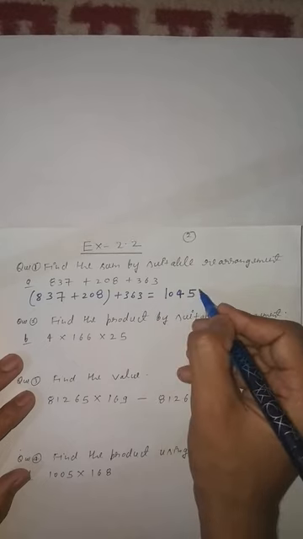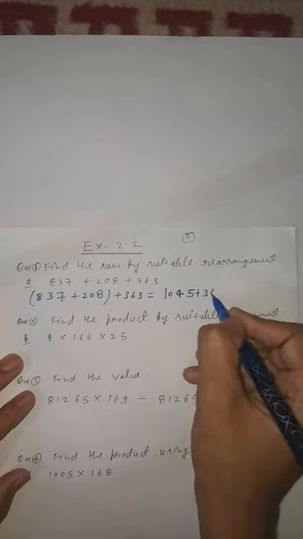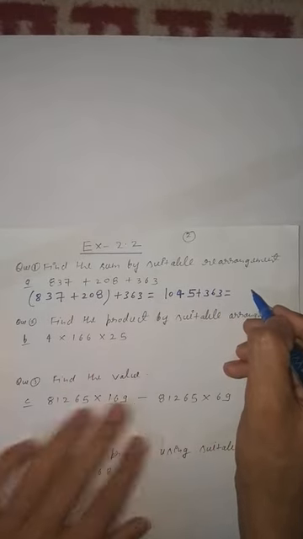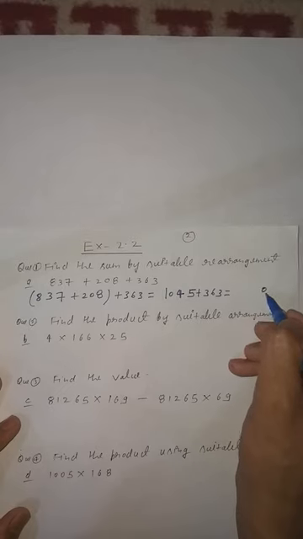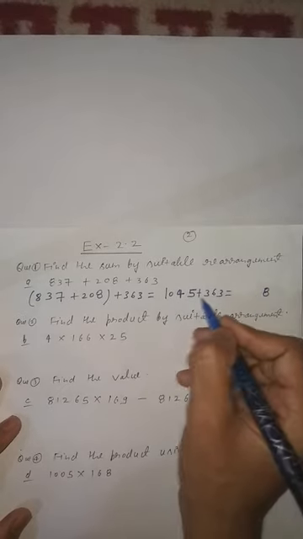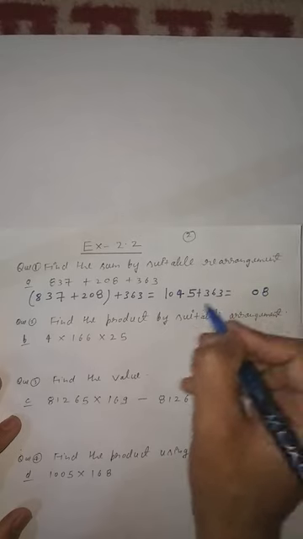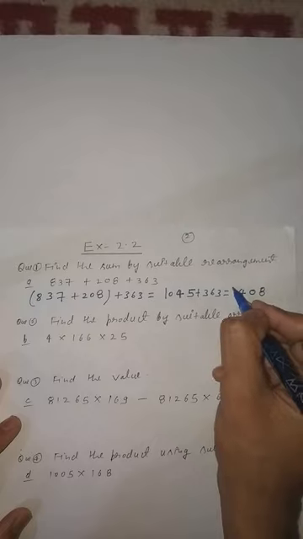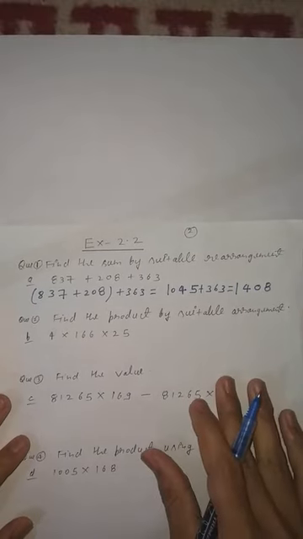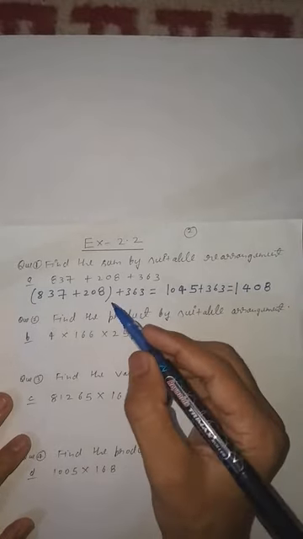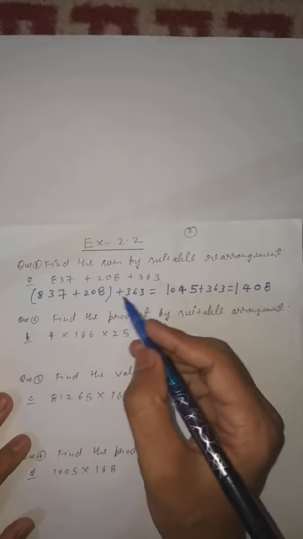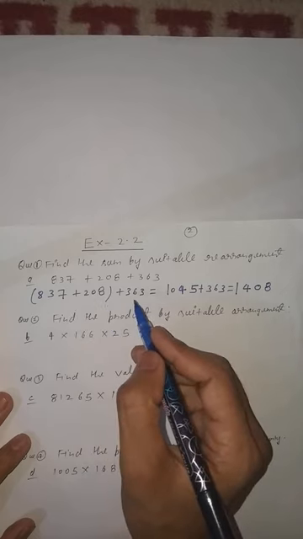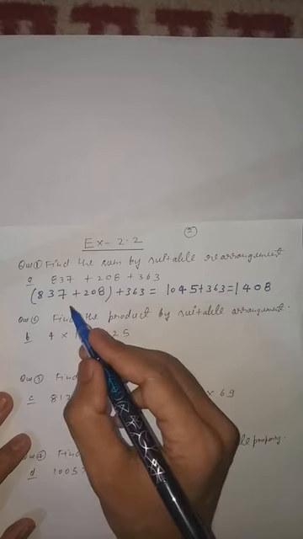Clear? Now after this, what is given? 363. So add this one: 5 and 3 become 8, 6 and 4 become 10, carry 1, 3 and 1 become 4, and 1 is the same. So students, in this question you can also take 208 and 363 in one bracket and 837 outside. So first you solve 208 and 363. After this you will add 837.